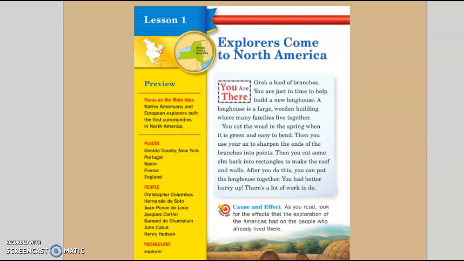Then you cut some elm bark into rectangles to make the roof and walls. After you do this, you can put the longhouse together. You had better hurry up. There's a lot of work to do.